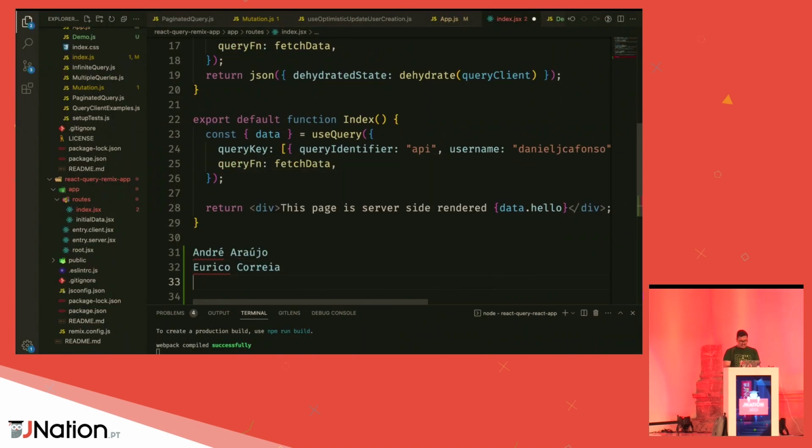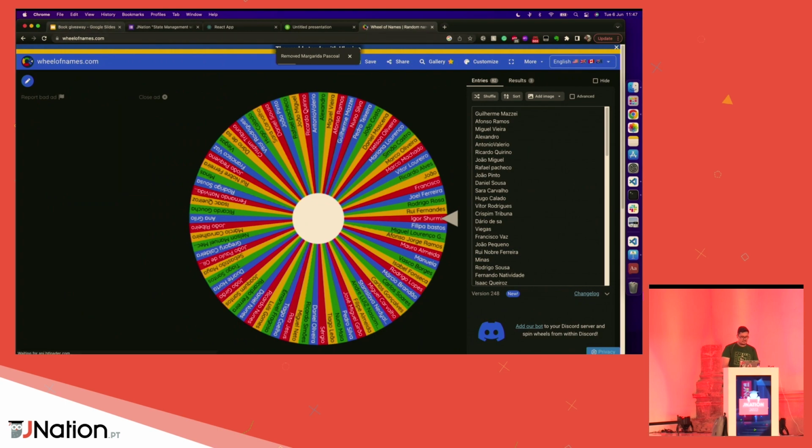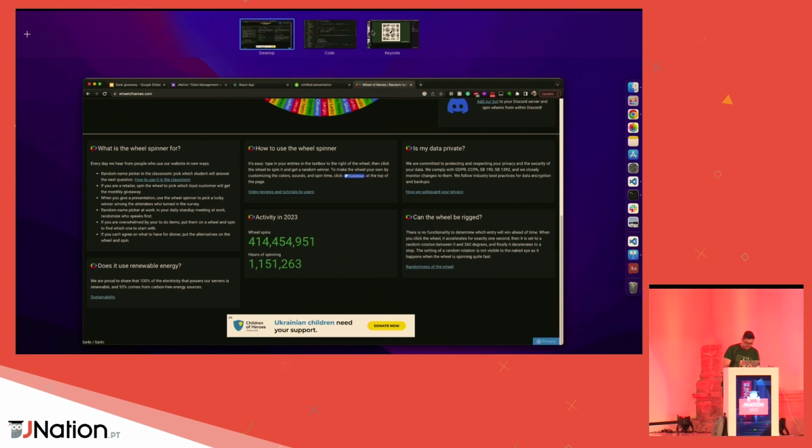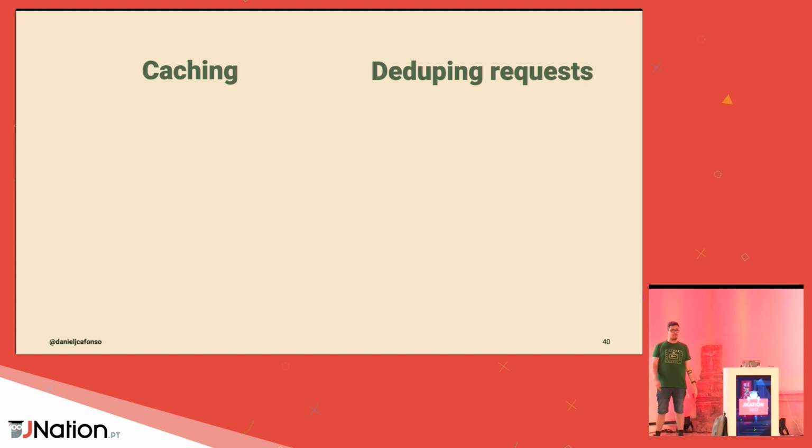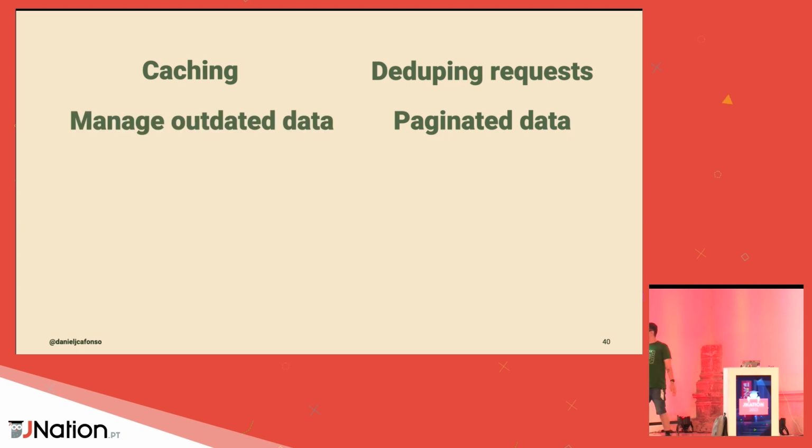With that, I just want to go to the last closing thoughts of the talk. Now, speaking of React Query, as you can see, there are a lot of challenges that it fixes and deals with. Caching, it does thanks to the query key and the query cache. Deduping duplicated requests. I didn't show this in my demo, but trust me, it works. If you have the same instance of the query running at the same time, React Query is going to cancel one of them and feed the data that comes from it to the other ones. Paginated data, you saw it working. Managing outdated data, it does manually as well.